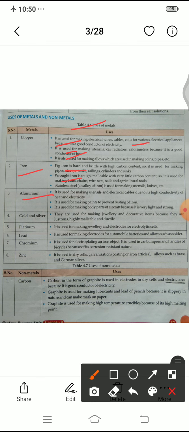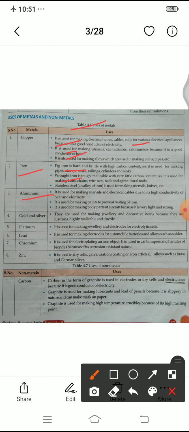It is used for making utensils and electrical cables due to its high conductivity of heat and electricity. Understand now? It is used for making paints to prevent rusting of iron. When iron is exposed, it corrodes, means rust forms on it. It has a layer of brown color, that is the rusted iron.